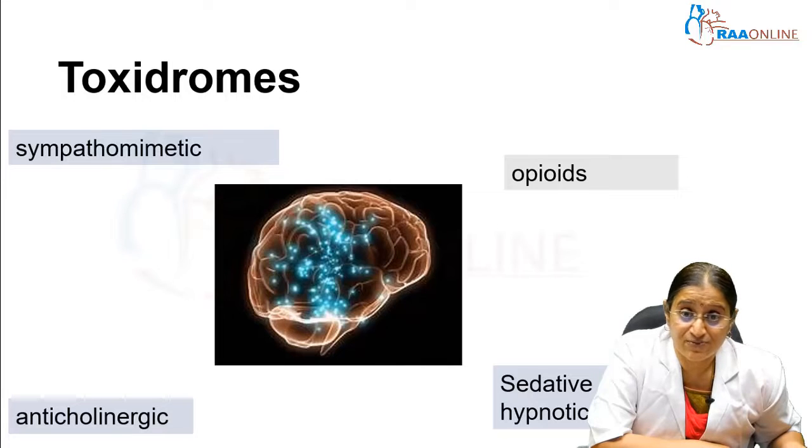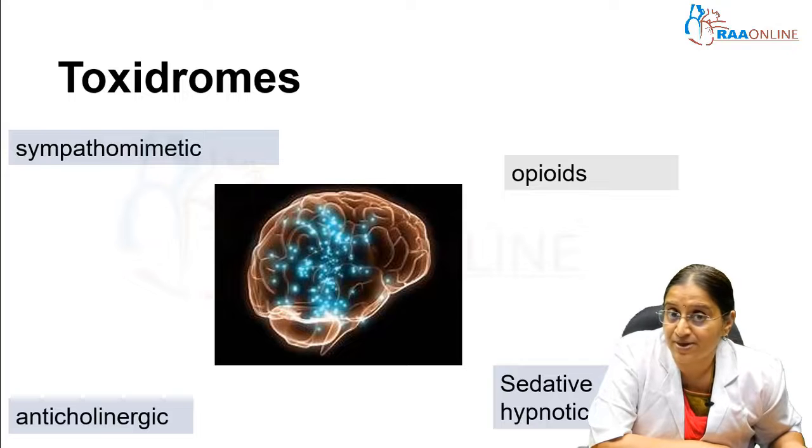It's very difficult. Like we said, for each symptom we said which system it is associated with, but it is really not easy to identify it like that always. So we have something called toxidromes. Toxidromes are a group of symptoms which are usually associated with certain types of poisonings because they act in certain ways in the autonomic nervous system and in the brain. The toxidromes are characteristically there for sympathomimetic drugs, anticholinergics, cholinergics, sedative hypnotics and opioids. We are going to talk right now about the individual toxidromes.